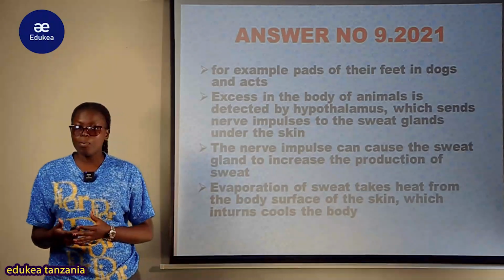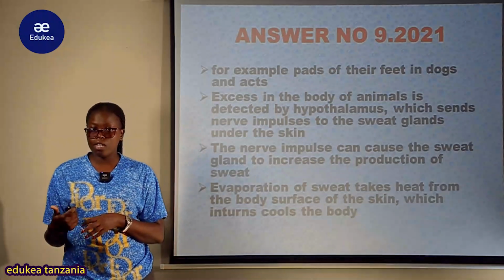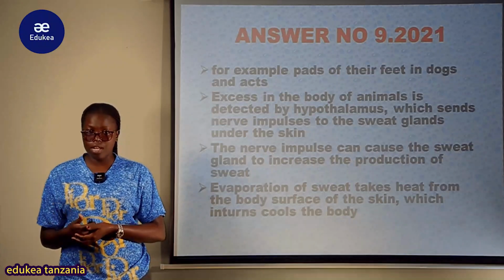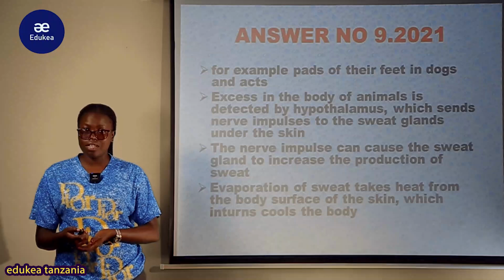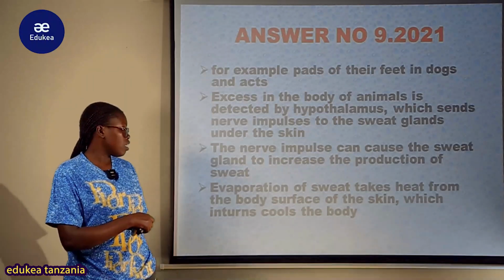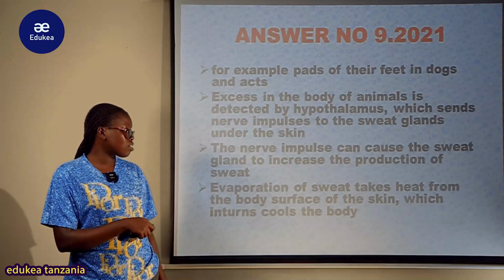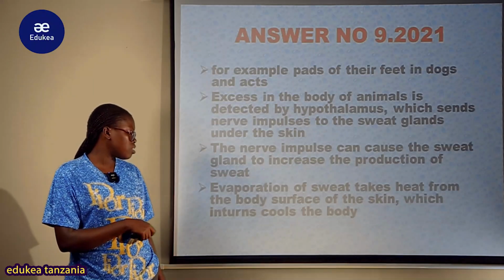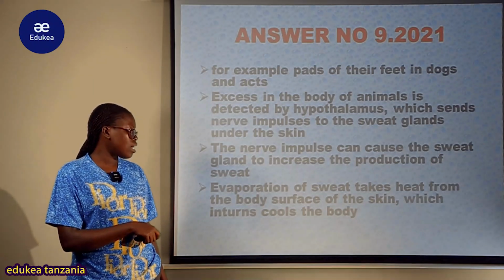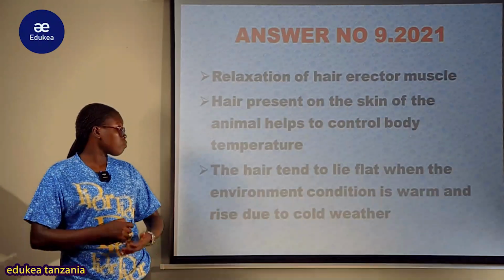Sema kwamba pale unapokuwepo na joto kali, taarifa zinapelekwa katika this thermoregulatory center ambayo ni hypothalamus, ambapo inapeleka taarifa katika this sweat gland katika kuweza kusecrete excess sweat. Na hivyo the nerve impulse can cause the sweat gland to increase the production of sweat. Na evaporation of sweat takes heat from the body surface of the skin, which in turn cools the body.